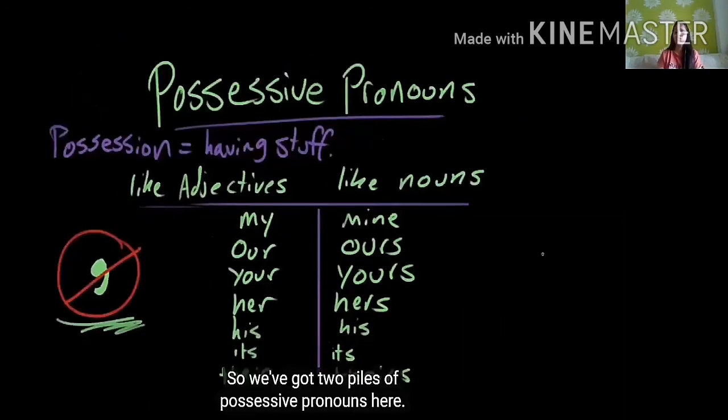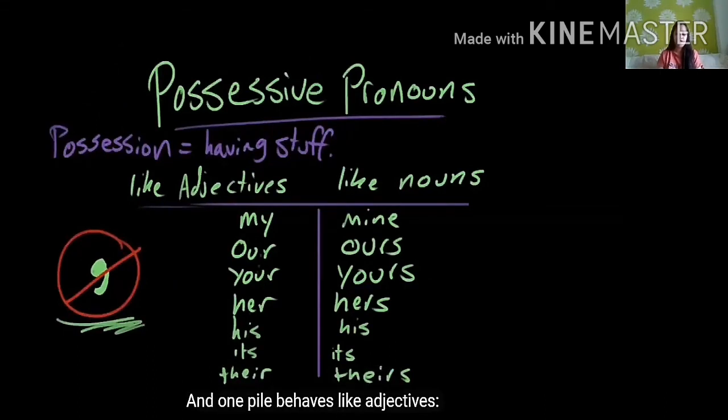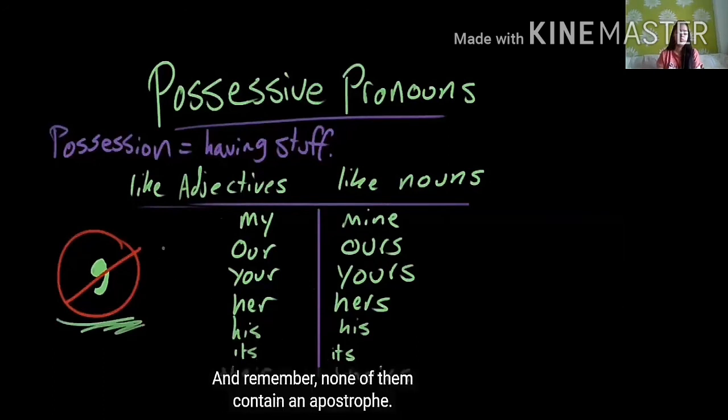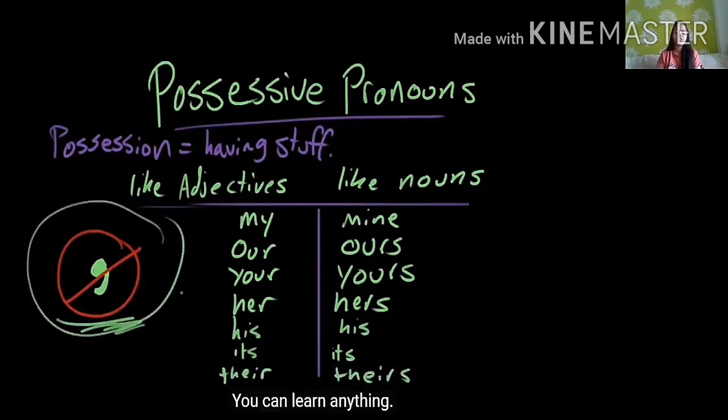So we've got two piles of possessive pronouns here, and one pile behaves like adjectives: my, our, your, her, his, its, their, and the other behaves like nouns: mine, ours, yours, hers, his, its, theirs. And remember, none of them contain an apostrophe. You can learn anything.